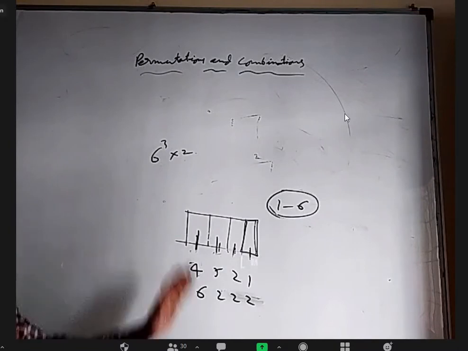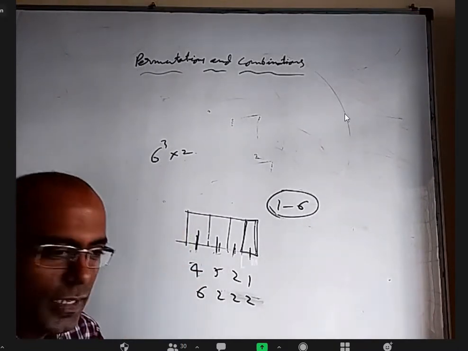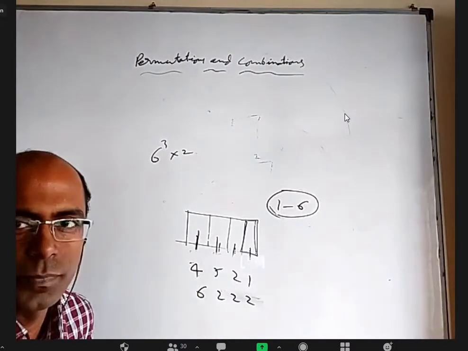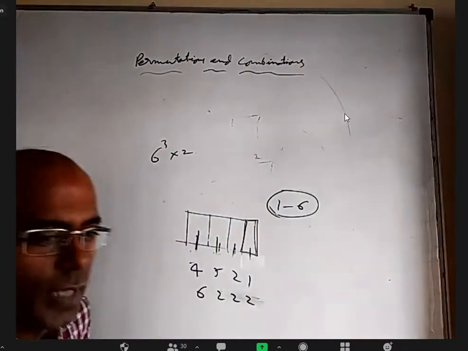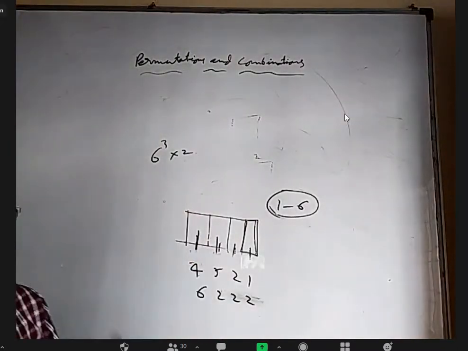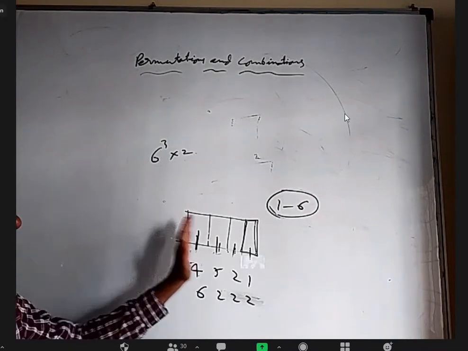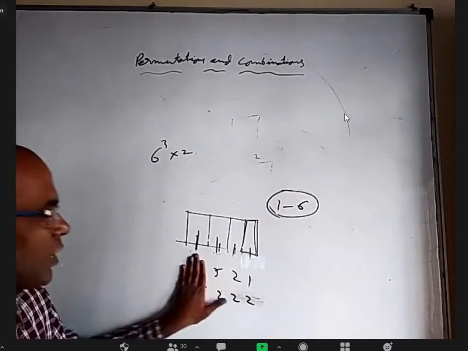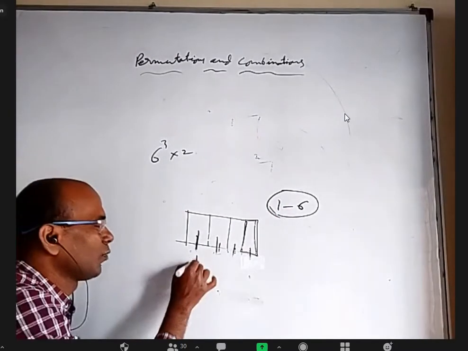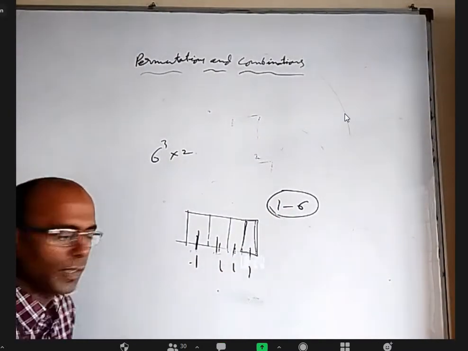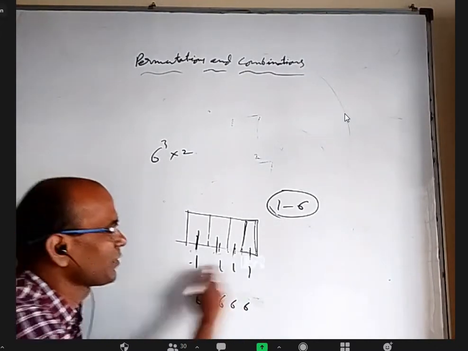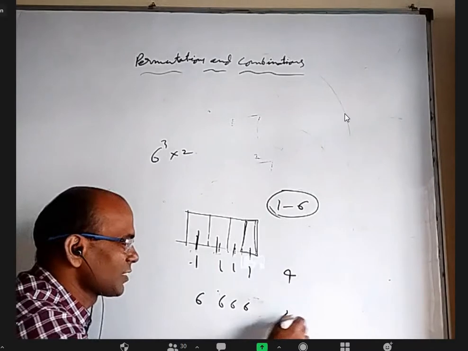Okay, fine. The test of divisibility, whether a number is divisible by 3 or not, how will you check? You add all the digits, and the sum should be divisible by 3. But if you want to check like that here, it is very difficult. If you take all possible numbers, what is the smallest number you can make? 1111. And the biggest number is 6666. What is the sum of these digits? 24.